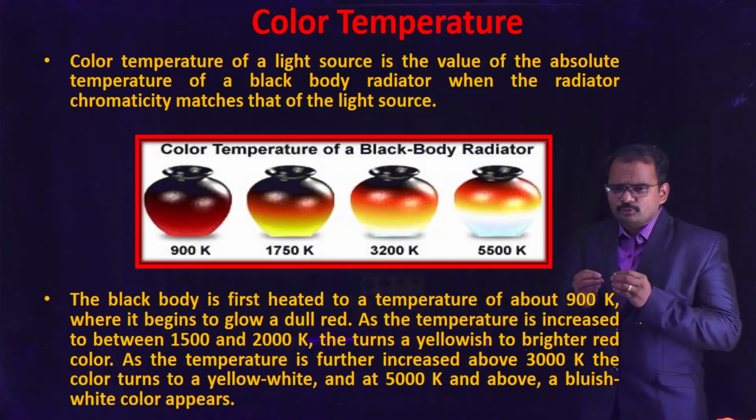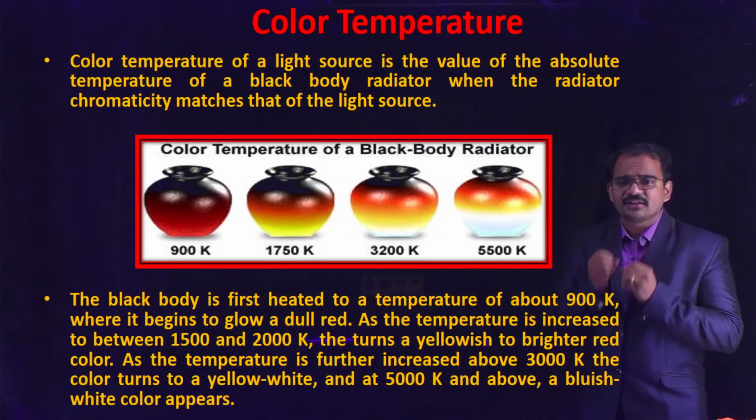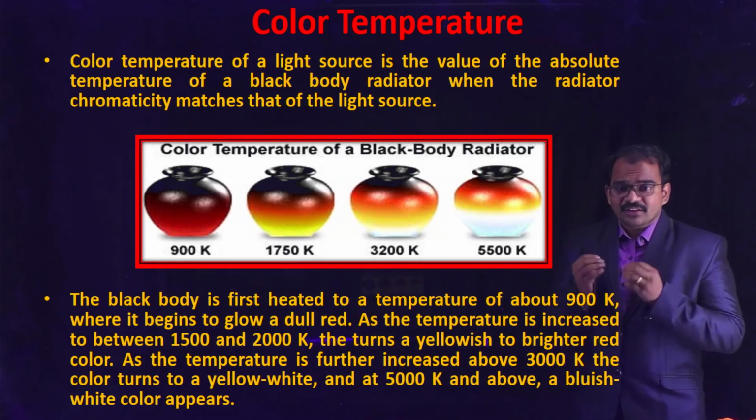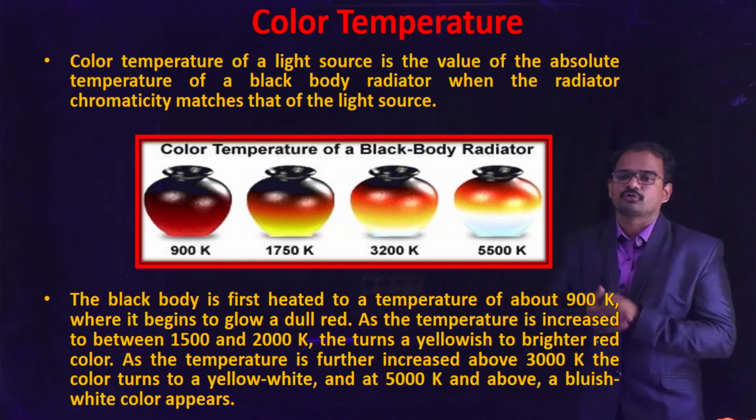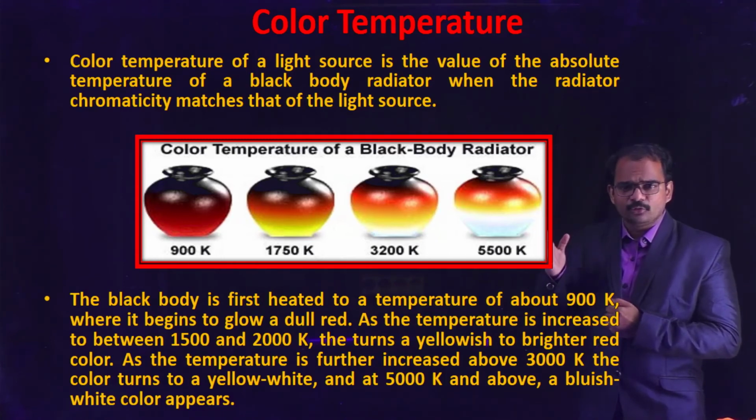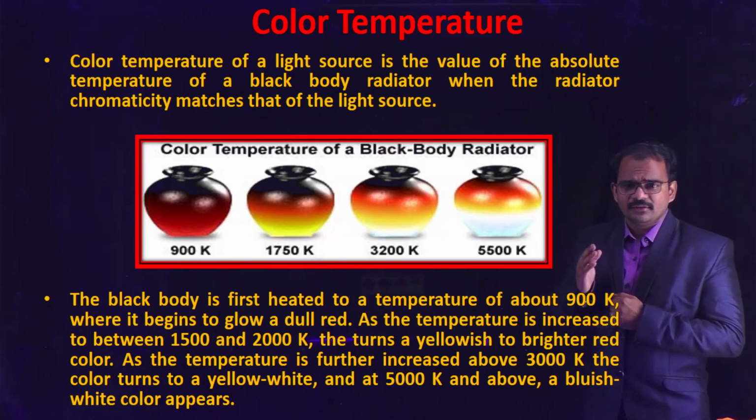So now let's go through an important topic called color temperature. So what is color temperature? The color temperature of a light source is the value of the absolute temperature of a black body radiator when the radiator chromaticity matches with that of a light source. What do you mean by that? Let's see the example in the figure over here. I have taken a black body, and when I heated it to 900 Kelvin in the first figure, it turns red. Now when I increase the temperature to 750 Kelvin, the black body turns into yellowish dark red.